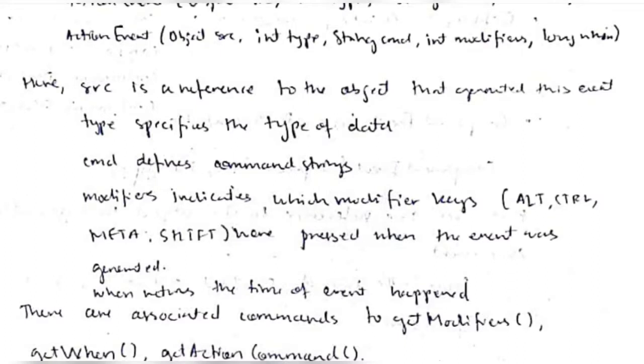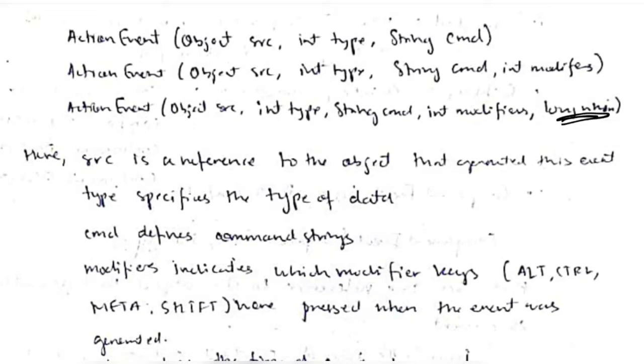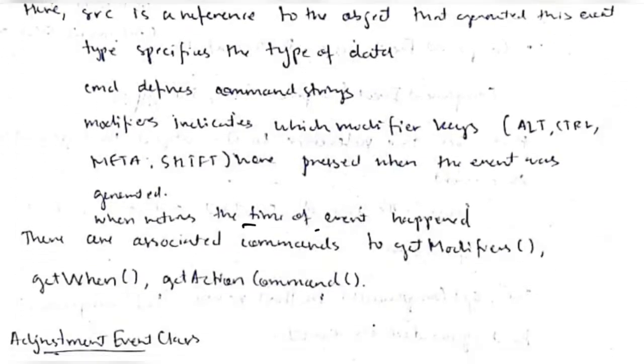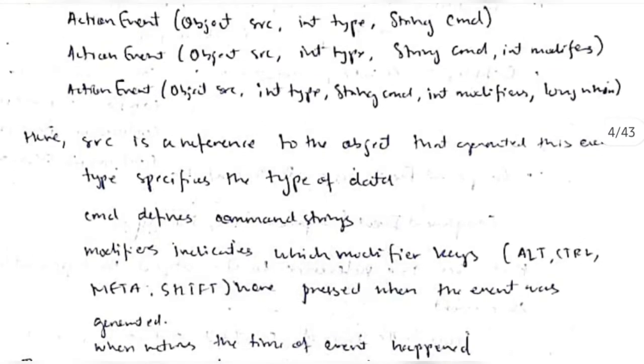And the last is when. If you use this parameter, it will also return at what time the event occurred. So if I clicked 10 minutes ago, it will return the time which was 10 minutes ago. Based on different types of requirements, we will be using different types of action event constructors.